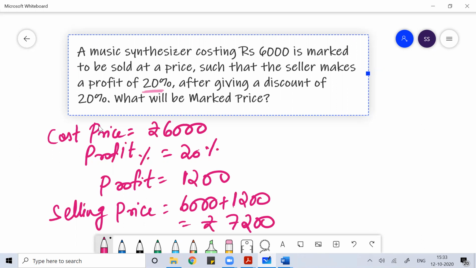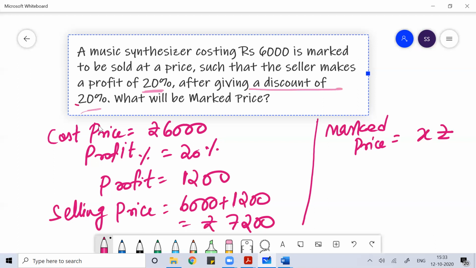Because you know the formula: selling price is equal to cost price plus profit. Then the seller makes a profit after giving a discount of 20%. So what is the marked price? Suppose that is X rupees, and on that you are giving a discount of 20%.